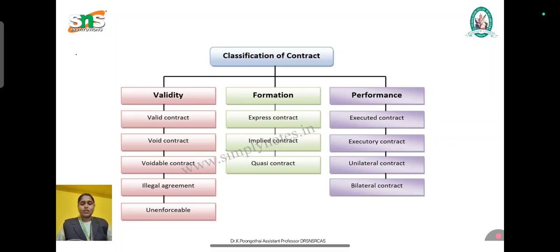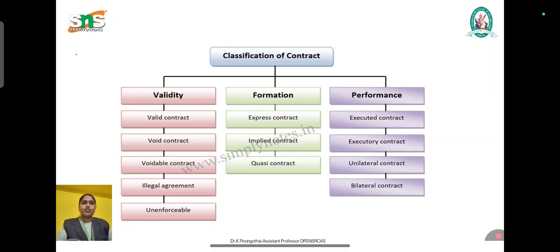The next thing is the illegal agreement. Automatically we can understand that an illegal agreement is one which cannot be enforced by law. For example, if you are doing anything against law, that is known as an illegal contract. The next thing is the unenforceable contract.